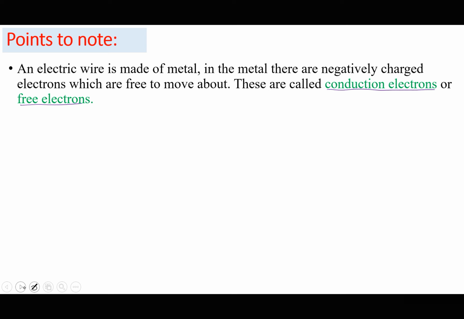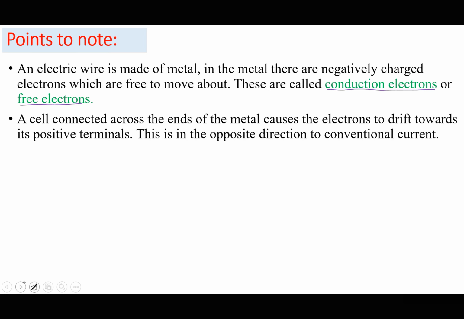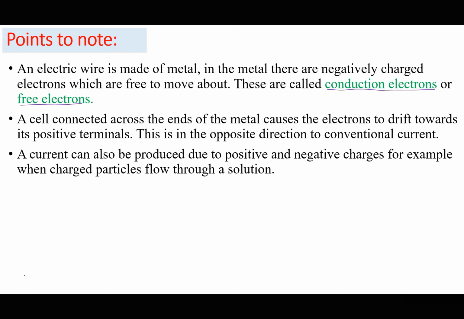If we connect a cell across the ends of the metal, it just causes the electrons to drift towards its positive terminal. And this is in the opposite direction to conventional current. So we have already agreed that the electrons flow in the opposite direction to the conventional current.